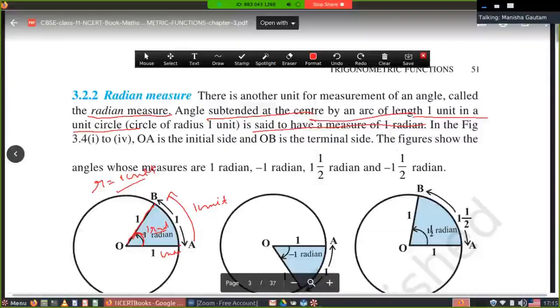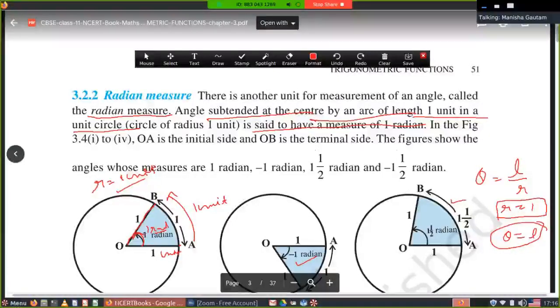If it is in clockwise direction, then it will be minus 1 radian. If 1 unit angle is there and the measurement of the arc is 1.5 unit, the angle will be 1.5 radian. Same measurement as it is in the arc. So here we will get a formula, that is theta is equal to L upon R. Where we are taking R is equal to 1, that's why theta and L both are equal. How much we are taking the measurement on the arc, the same angle we are forming on the center of the circle, because the unit circle is taken here.